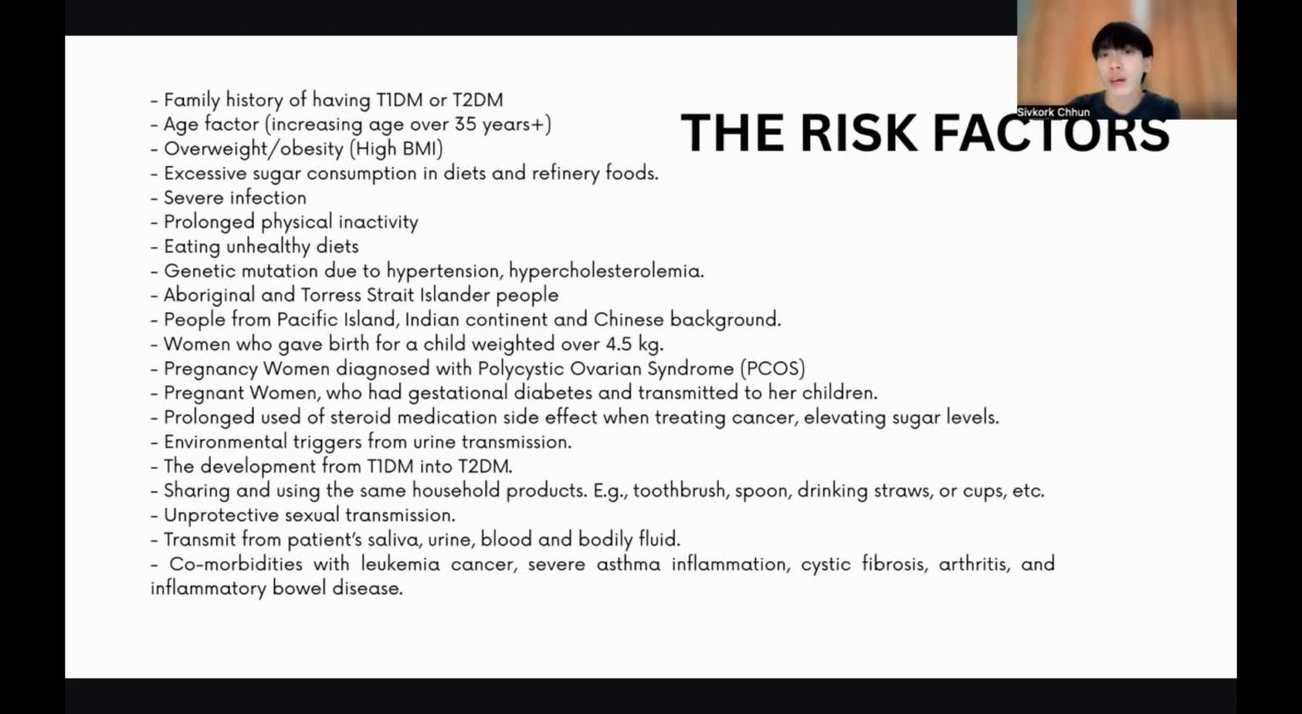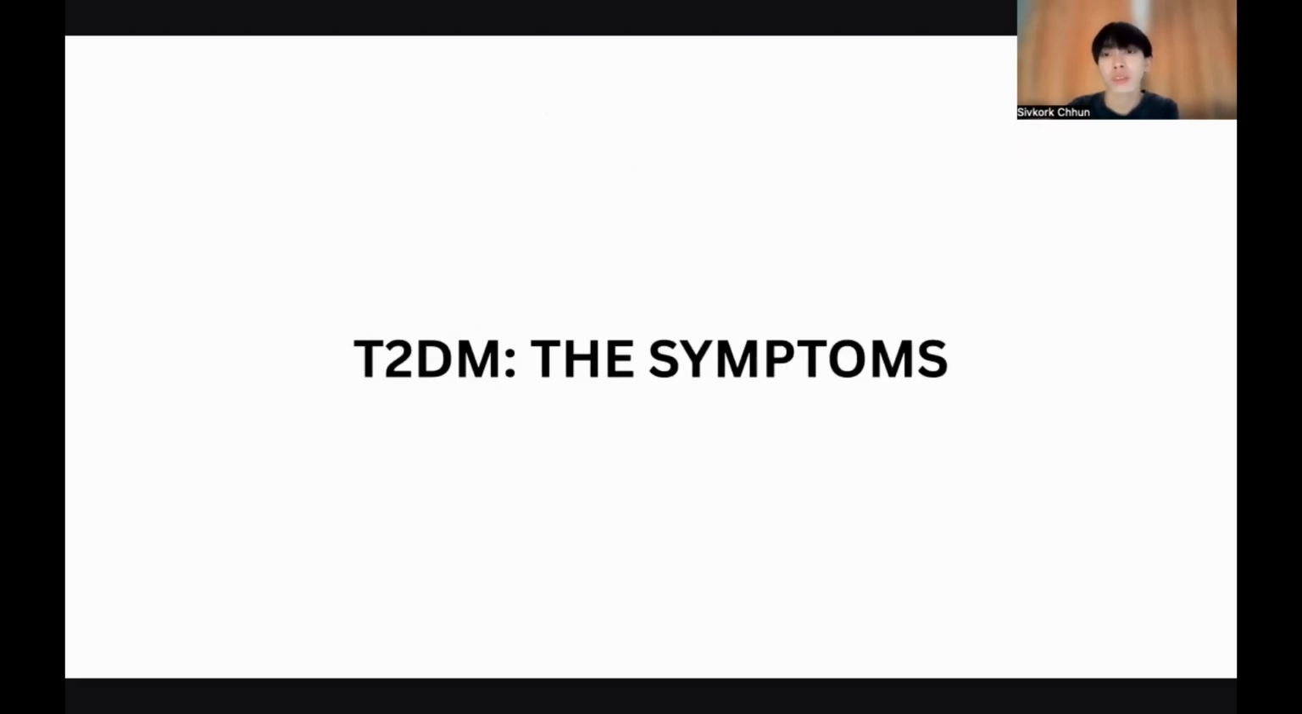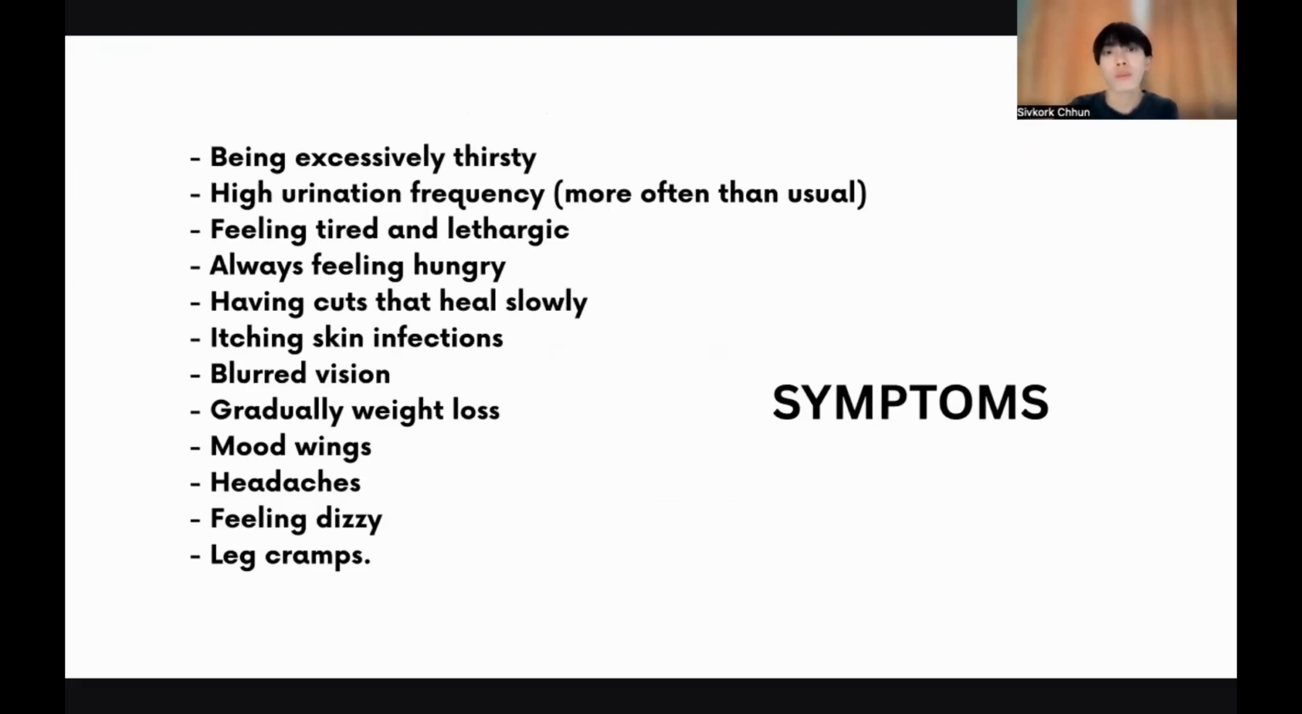The symptoms of type 2 diabetes are similar to type 1 diabetes. So being excessively thirsty, high urination frequency, more than usual, feeling tired and lethargic, always feeling hungry, having cuts that heal really slowly, itching skin infection, blurred vision, gradual weight loss, mood swings, headache, feeling dizzy, and leg cramping.